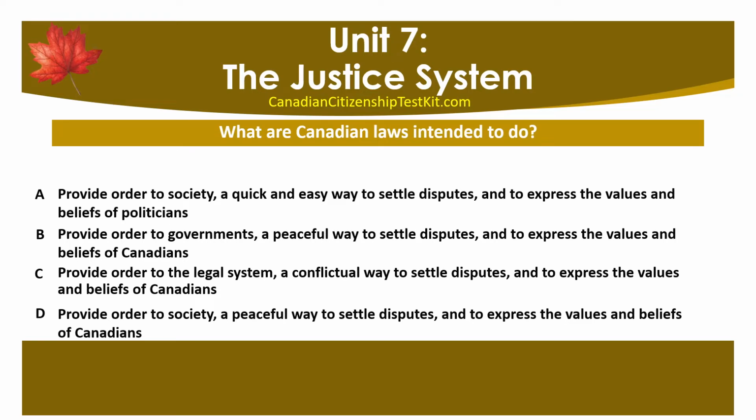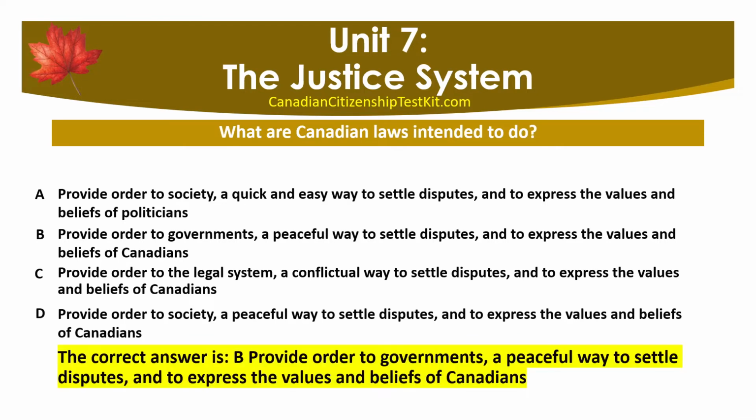D. Provide order to society, a peaceful way to settle disputes, and to express the values and beliefs of Canadians. The correct answer is B. Provide order to governments, a peaceful way to settle disputes, and to express the values and beliefs of Canadians.